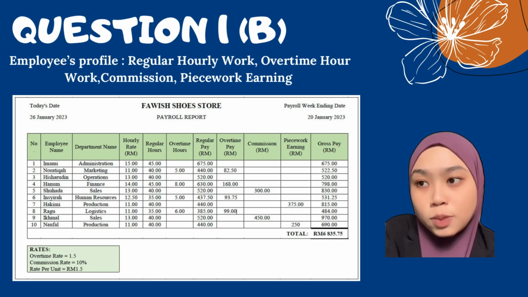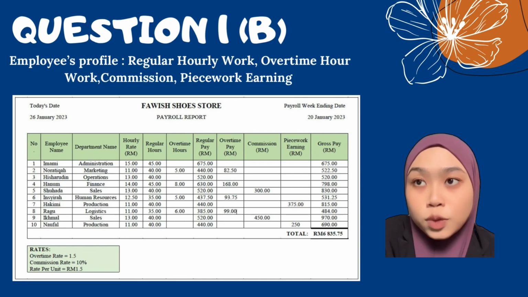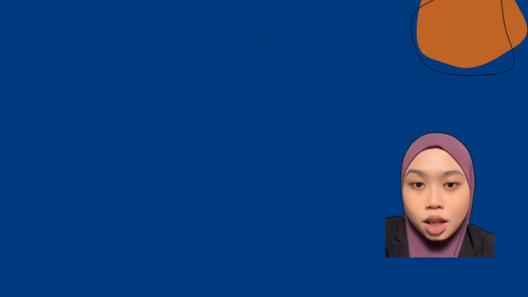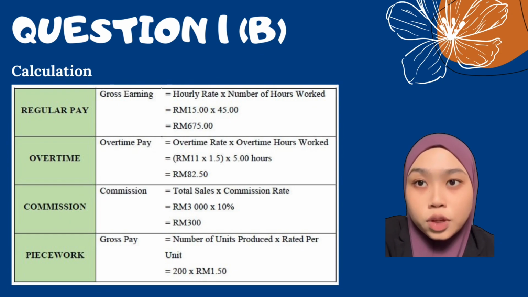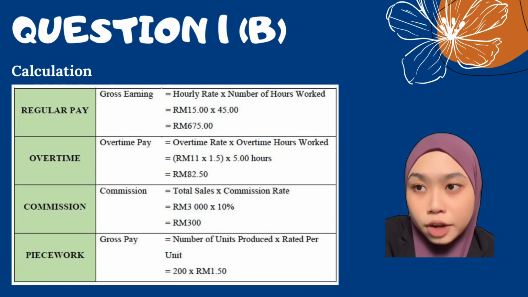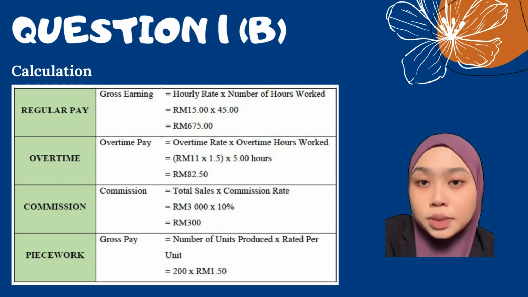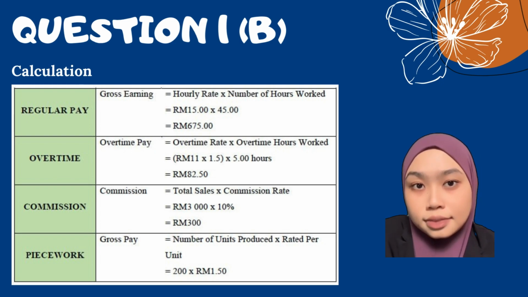Today I want to explain about Farish Shoe Store, which is payroll report. As we can see in the report, when we add all the sum of the number, the total of gross pay is RM6,835.75. While the rates we use in the calculation, first is overtime rate, which is 1.5, while commission rate is 10%, and lastly rate per unit is 1.5 ringgit.